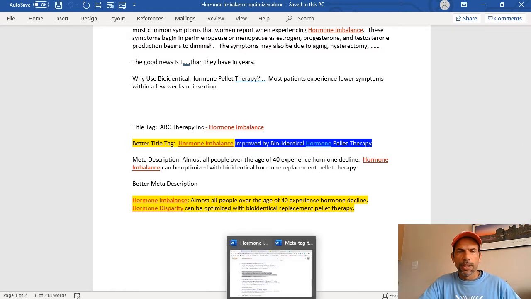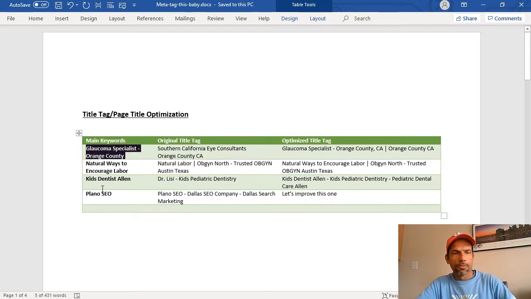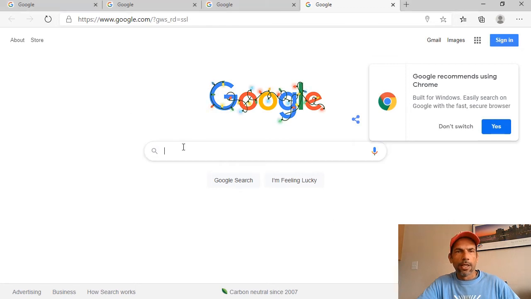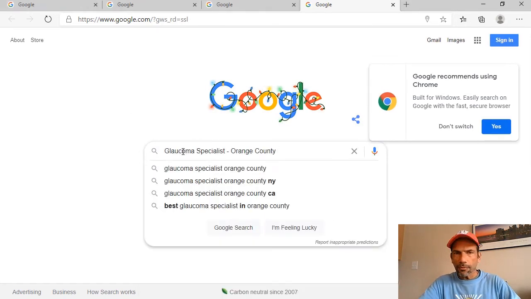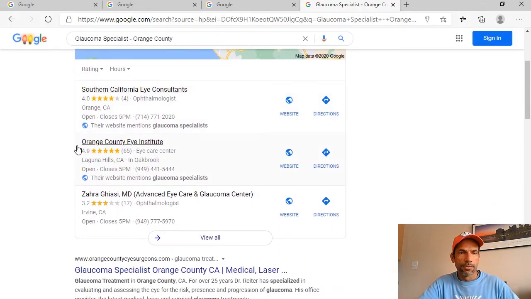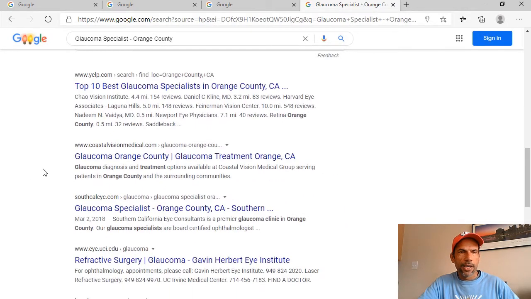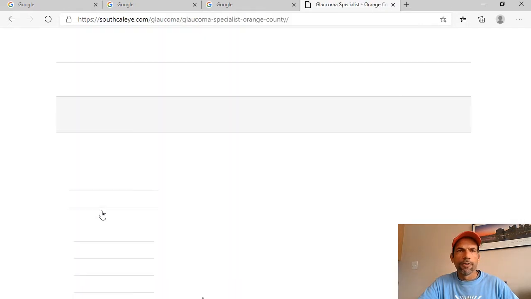Right? Let me jump into the other document. In fact, what I'm going to do is show you these searches. So let's just try, this is one of our former clients that I'm going to show you, right? If I go to Google and I type in glaucoma specialist, Orange County, they're out in California. In fact, this is their listing. The first listing on there has been optimized. This is a client from a few years ago. But if I scroll down, you'll see this is their listing. I think it's the 4th or the 5th one.